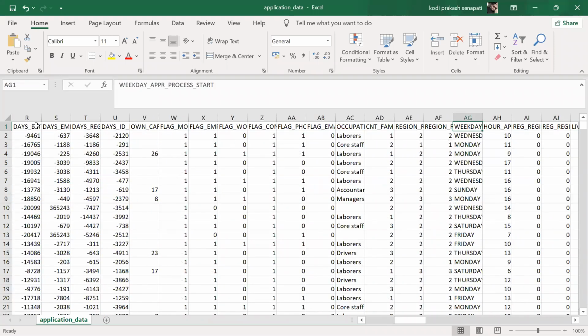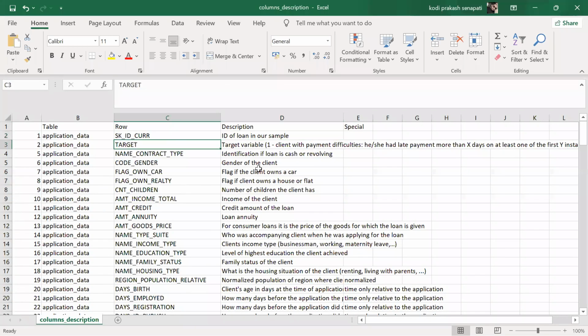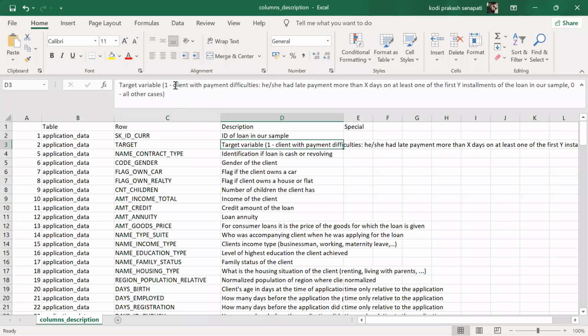So, okay, I'll get back. Target here or not? Target. So let's go back to the target. In the sense, target variable one means client with payment difficulties.